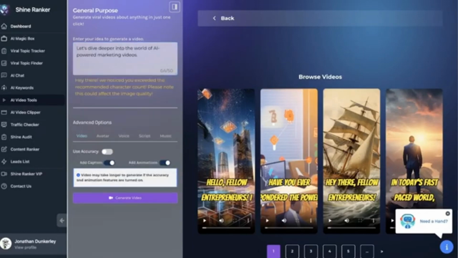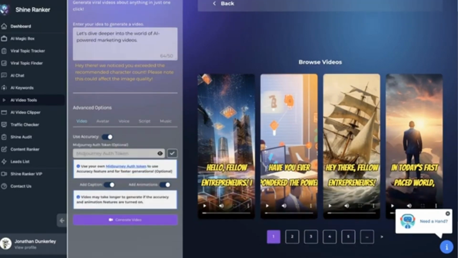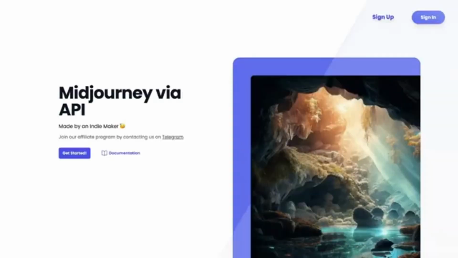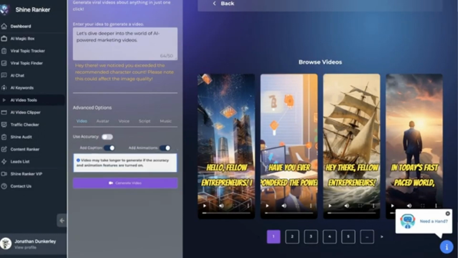We have video, which you could also add in accuracy. If you did this, you would need to get an extra authentication token from the nextleg.io. If you want to do that, you just click Midjourney via API, and then you're going to be able to sign up for this and set up your account with the nextleg.io. Once you get that, you can add in your token right here, but this is not necessary. We could turn that off because that is an extra fee because you have to pay for that other API.